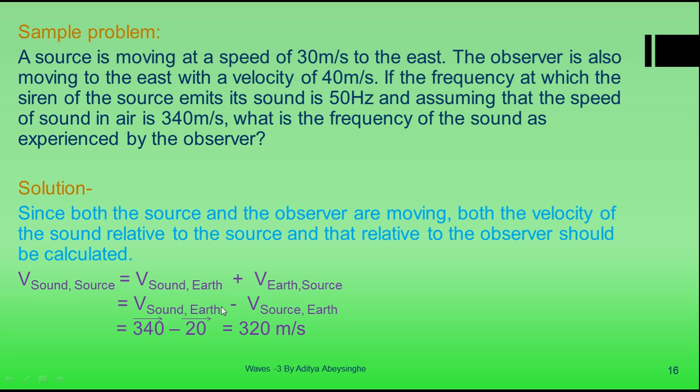So what generally happens is that the velocity of sound relative to the source, as I calculated, is the difference between the velocity of sound relative to the earth and the velocity of the source relative to the earth. So that will be finally 320 meters per second.